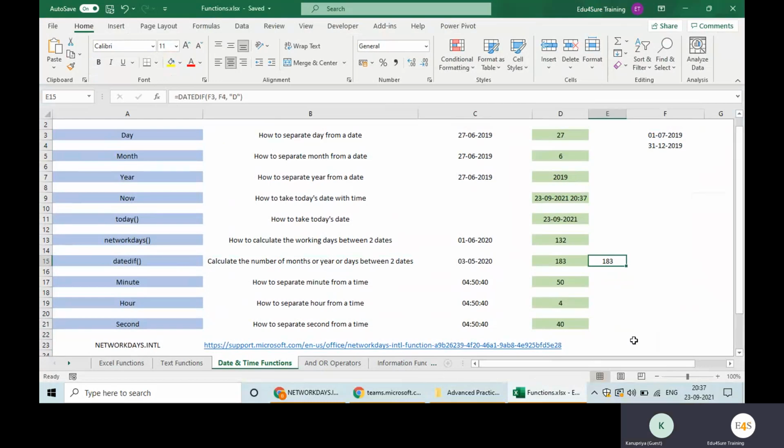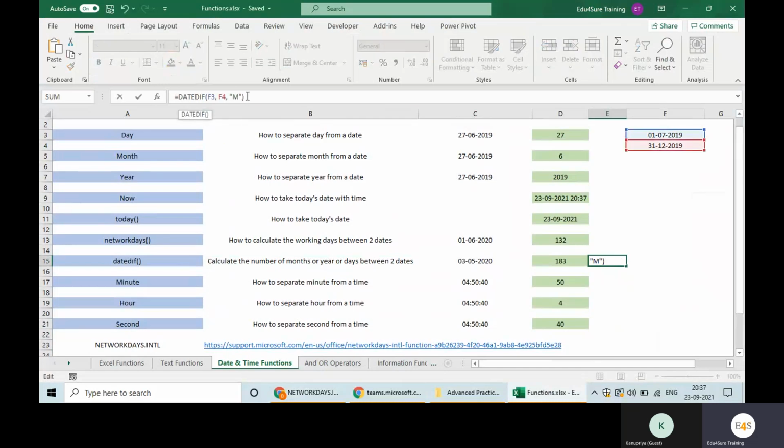If I write M for months, what should be the answer? How many months do we have between these two dates? 6? Not 6. It counts the completed months, like from 1st July to 1st August.